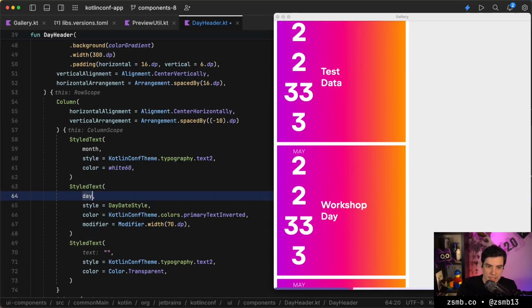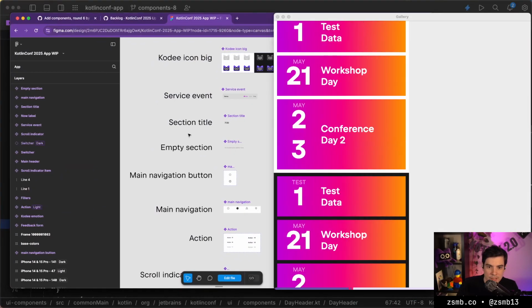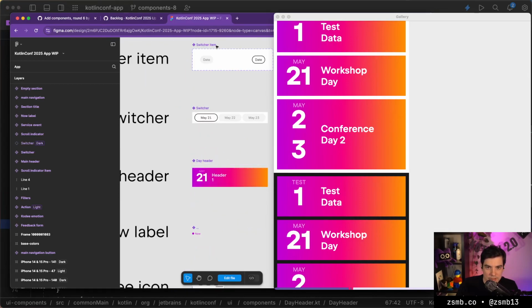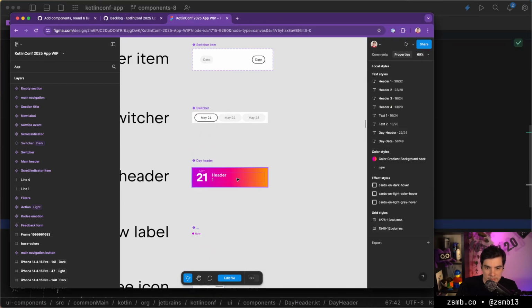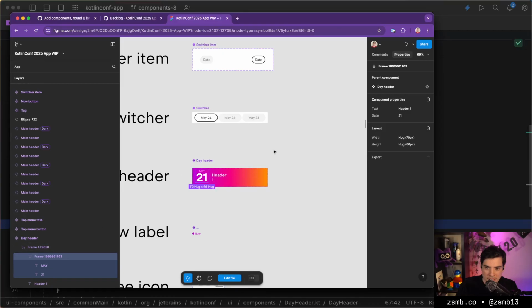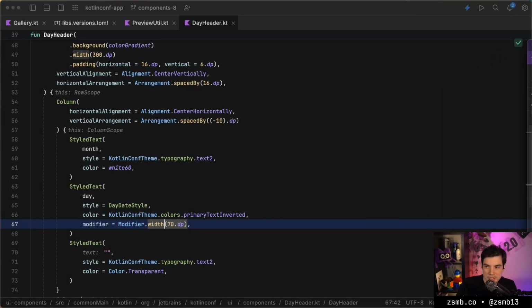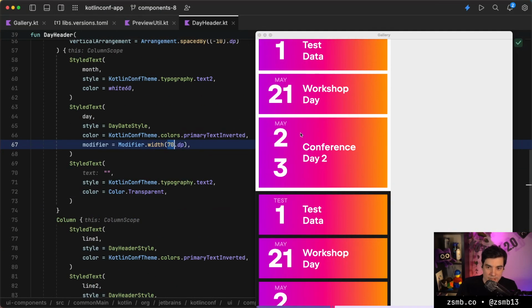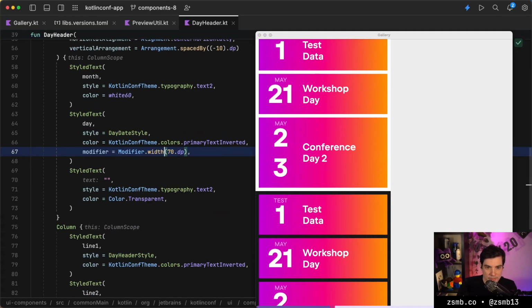And we can go back to the actual parameter. So this width is really not practical here. I assume I copied this from the design because that was the rough sizing for this. If I can find the component. So here, this element was indeed 70 dps in width, but also it just has to wrap its contents. Interesting that this only occurred at a certain zoom level as well.